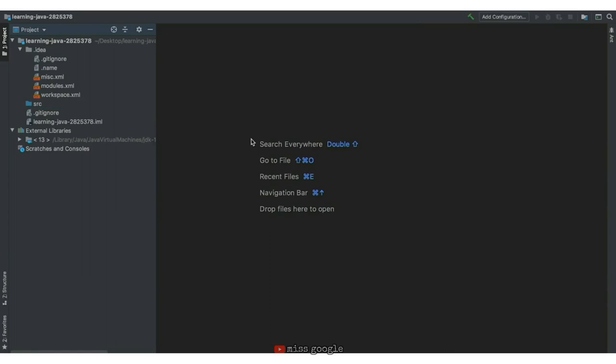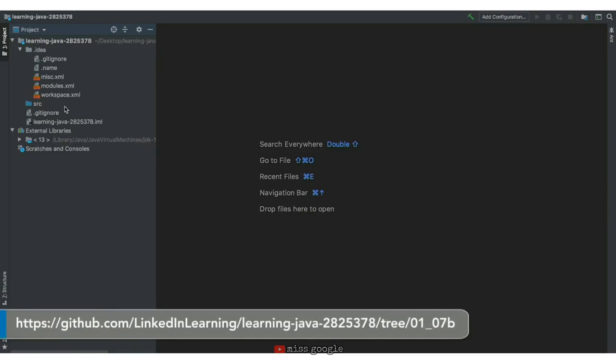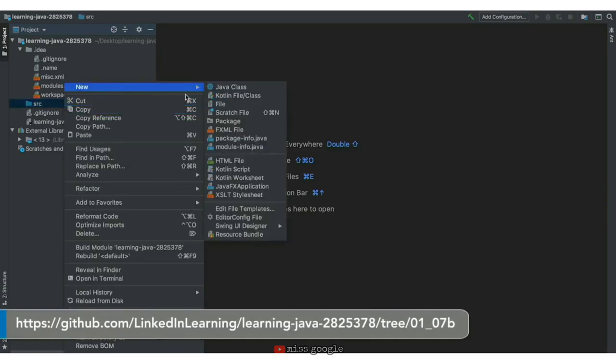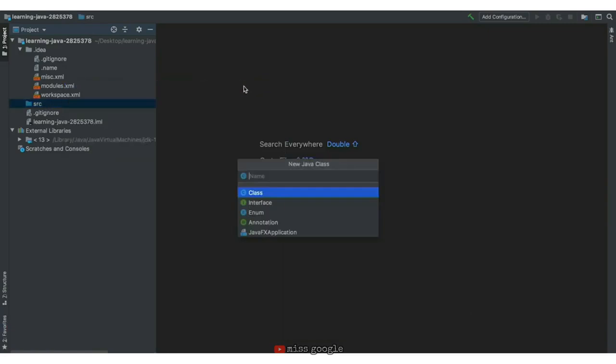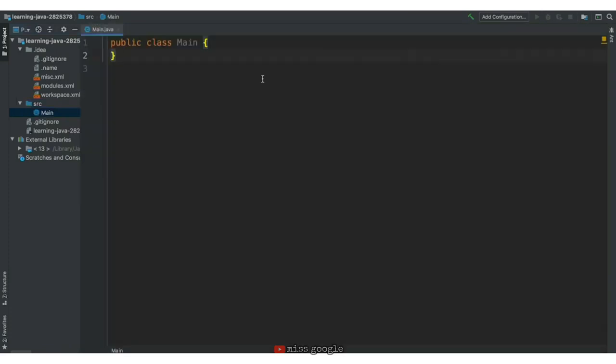Let's create our first Java file in the IntelliJ IDE. We'll left-click the src or source code folder, hover over New and click Java Class. We'll call this class main. This is still creating a Java file, but it's pre-populating a class called main.